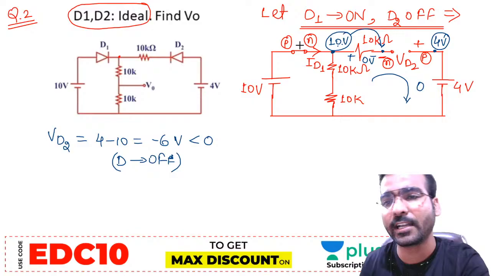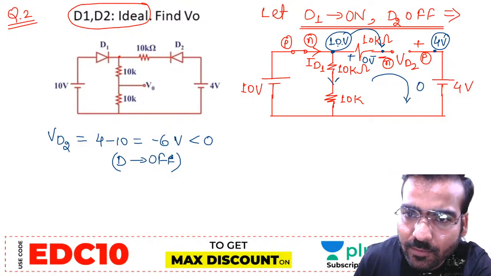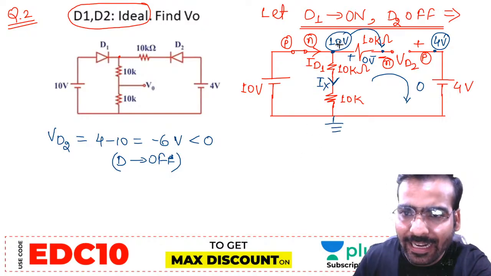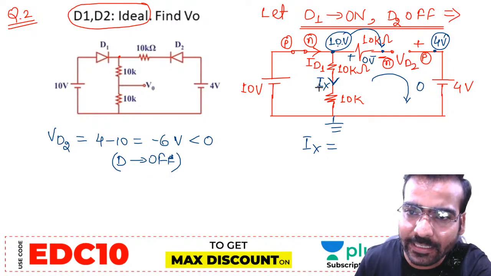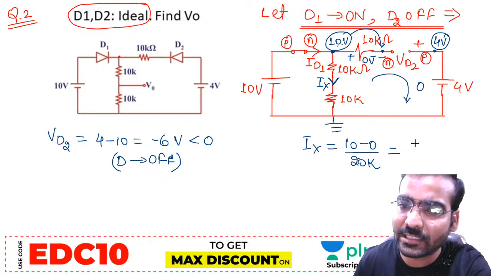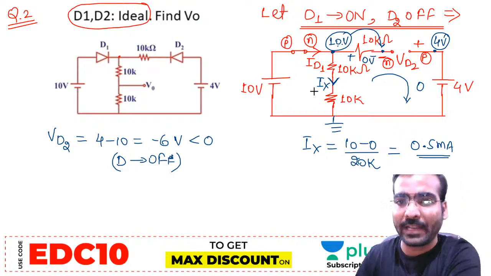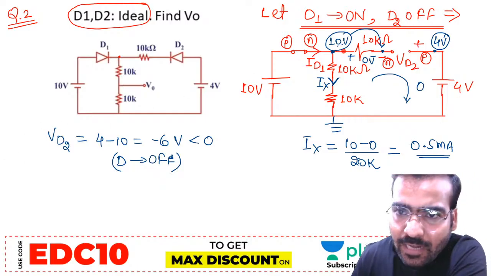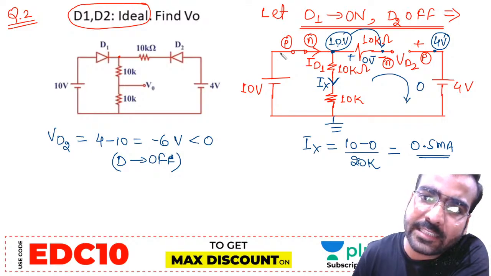Now the condition of diode D1 we will investigate. Here the current is 0 in this branch. What is the current in this branch? Let us suppose Ix. This is ground. What is Ix? 10 minus 0 upon 20 kilo ohm. How much? 0.5 milliampere. Yes or no? 0.5 milliampere current is flowing in this branch. This branch current is 0, this branch current is 0, this branch current is 0.5. Now how much current is coming from here?